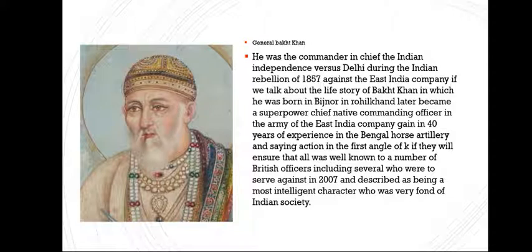If we talk about the revolt under General Bakht Khan, with the outbreak of the mutiny in Bareilly, Subedar Bahadur Khan had been acclaimed as general by the sepoys involved. When Bakht Khan heard of the rebellion in Meerut, he decided to march to Delhi to support the Mughal Emperor Bahadur Shah Zafar. By the time Bakht Khan arrived at Delhi on 1 July 1857 with a large number of Rohilla sepoys, the city had already been taken by rebel forces and Bahadur Shah Zafar had been proclaimed Emperor of India. The Bareilly Brigade, led by Bakht Khan, included four regiments of Bengal native infantry, one of cavalry, and a battery of artillery.